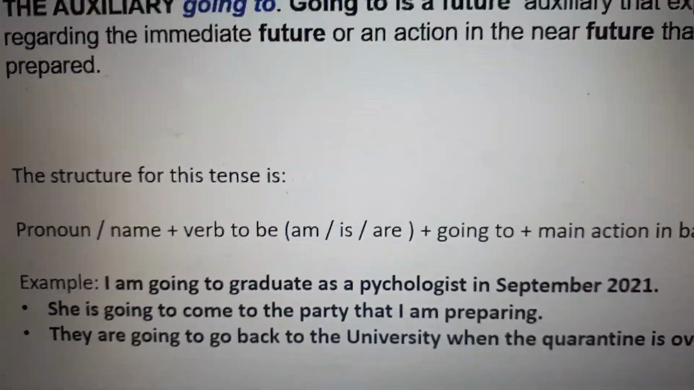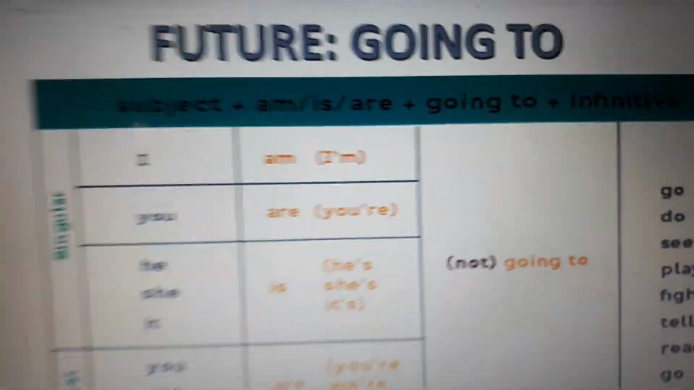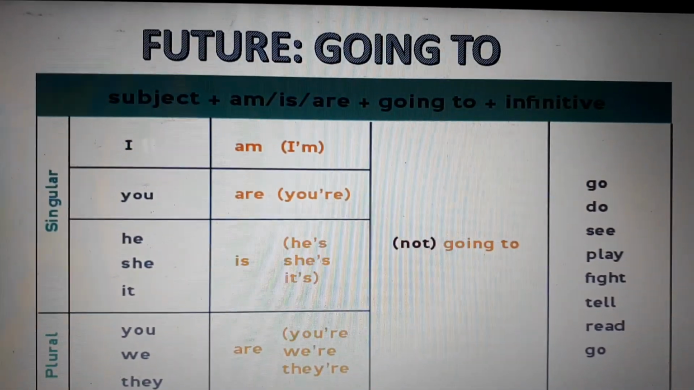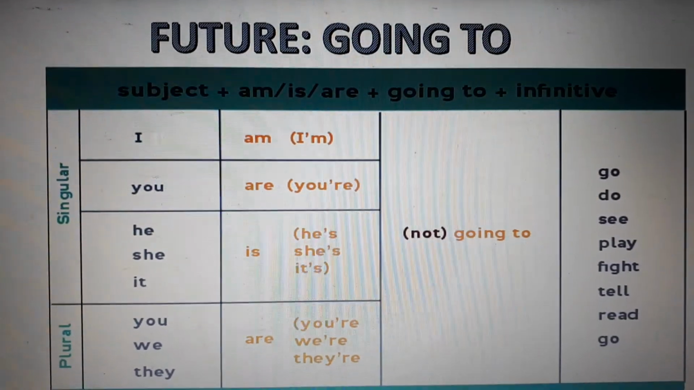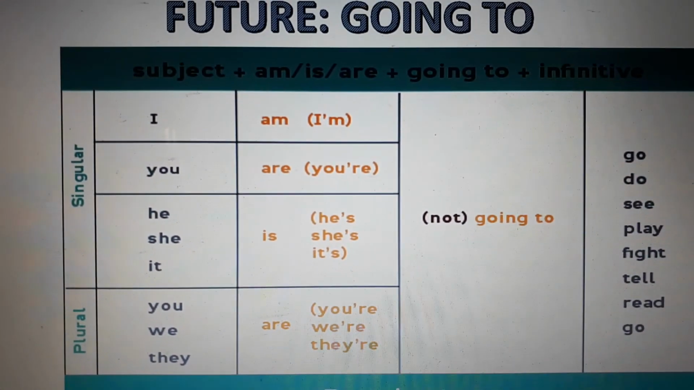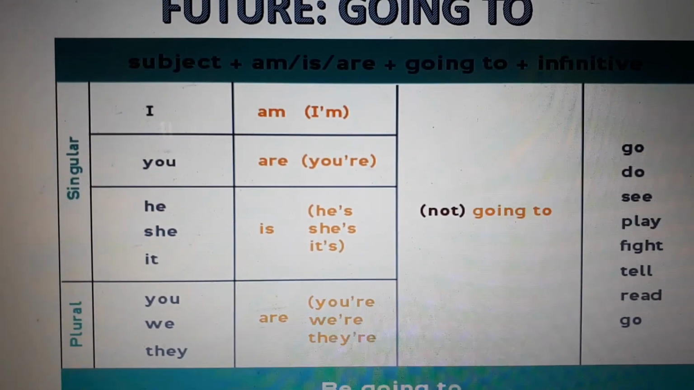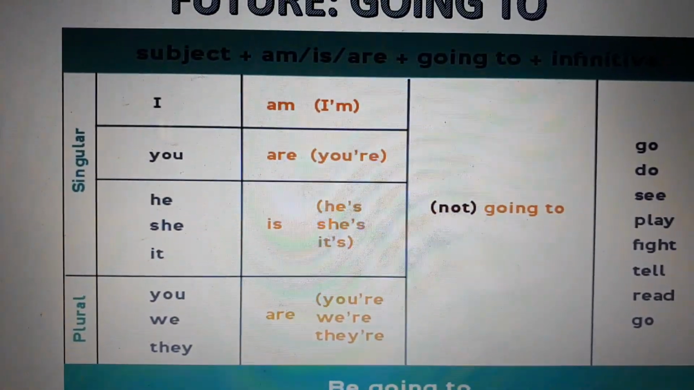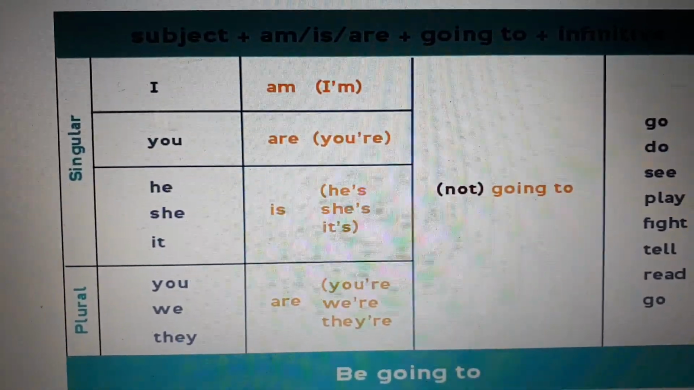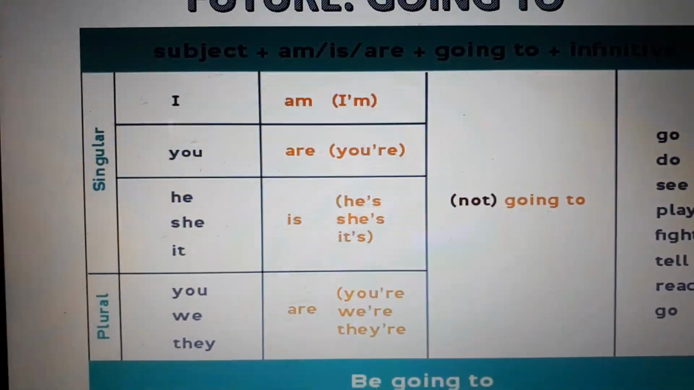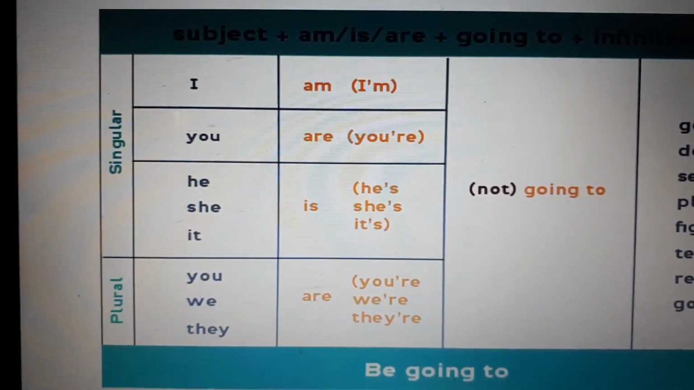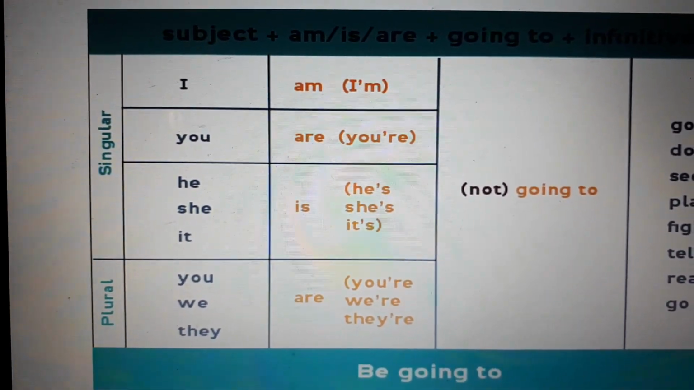Okay, we have more information. Now it says subject plus am, is, or are, plus going to, plus the infinitive form. Singular: for I, we have to use am, in the contraction I'm. For you, we, and they, we have to use are, and then the contractions you're, we're, or they're. For singular he, she, and it, we use is. We can use he's, she's, or it's.